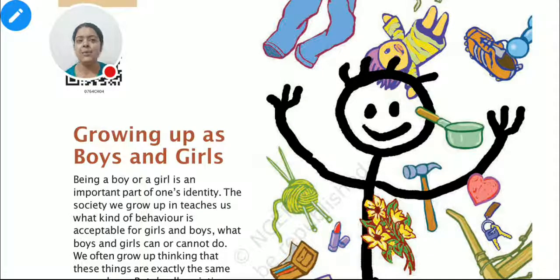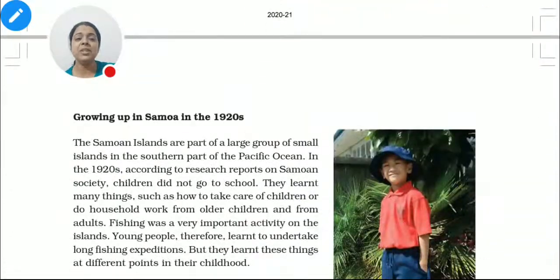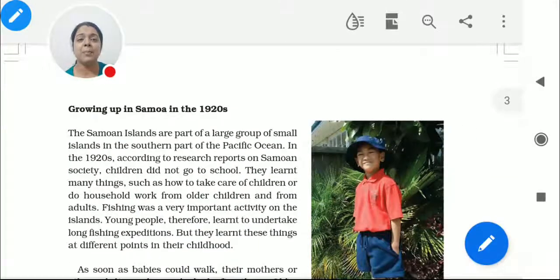So today I am going to give you the example of two such places, and you have to observe what kind of differences there are. First we are going to talk about a place named Samoa, right? And we are talking about the scene of 1920. This is the time before our independence. But where is Samoa? It is in the Pacific area, the southern part of the Pacific Ocean. So here comes something very interesting.